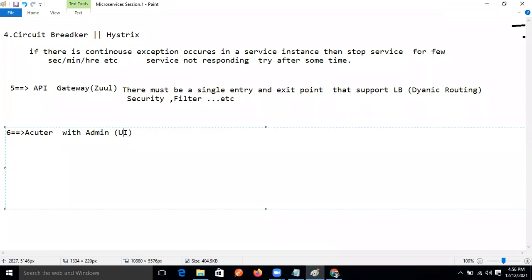Actuator, correct? Yes, Ravi, correct. Actuator, right? So what is the use of actuator, guys?